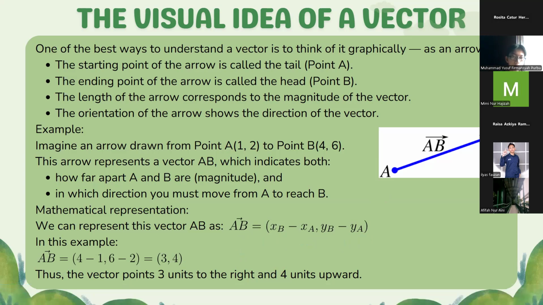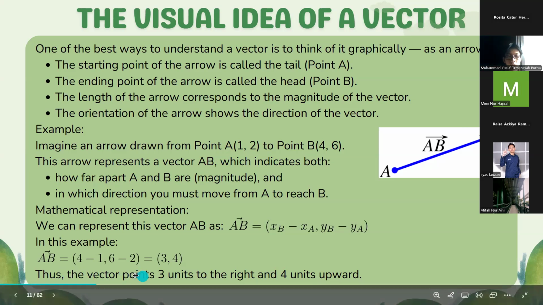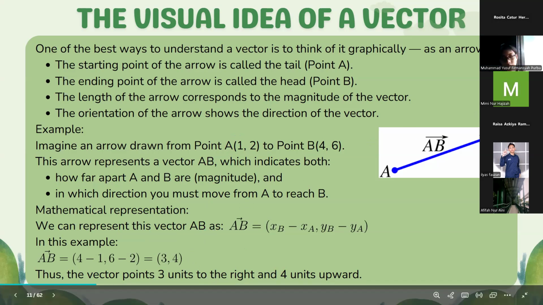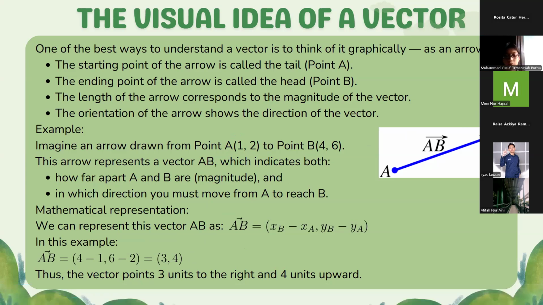In this example, vector AB is equal to the difference of 4 and 1, and the difference of 6 and 2. So the vector AB is equal to (3, 4). Thus, the vector points 3 units to the right and 4 units upward.